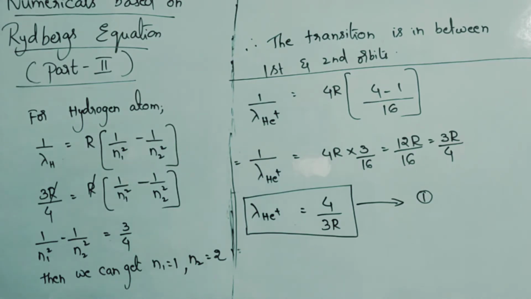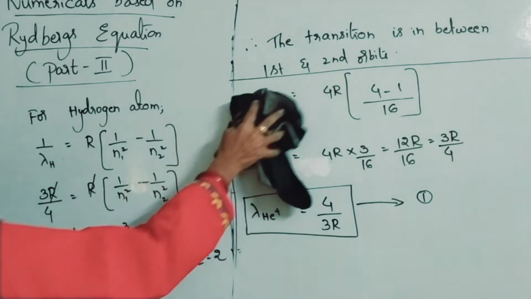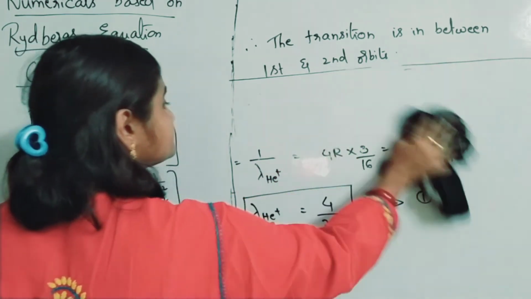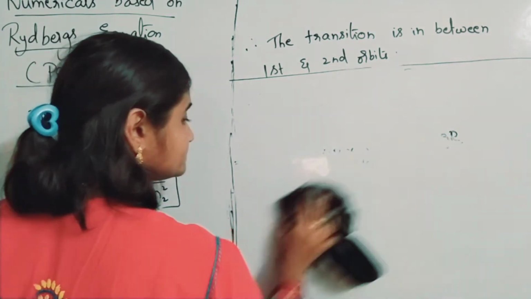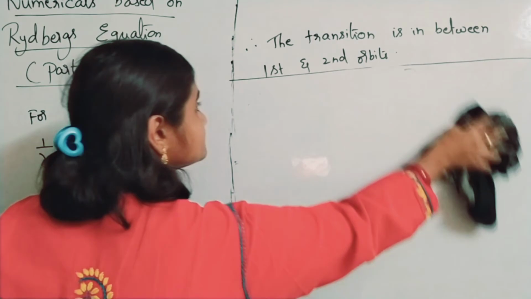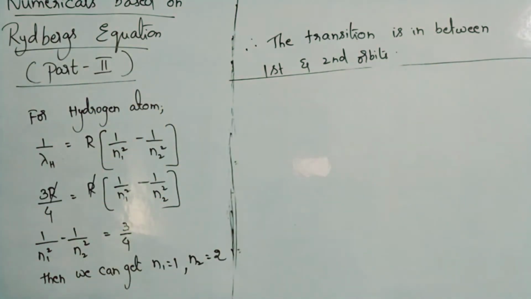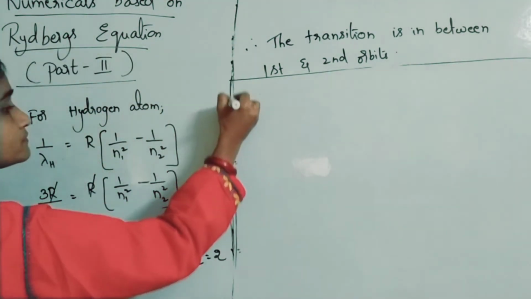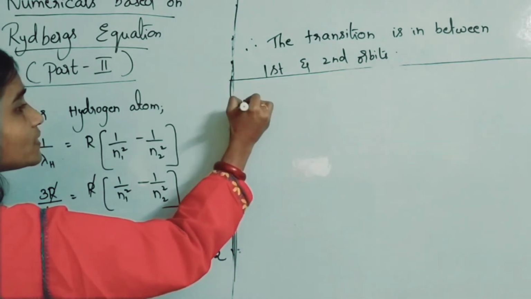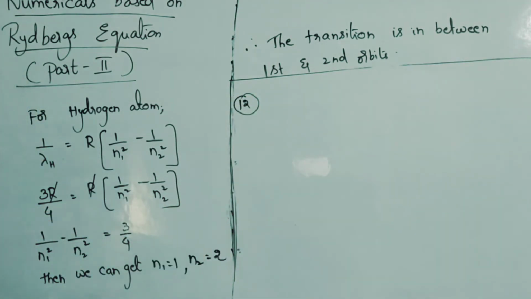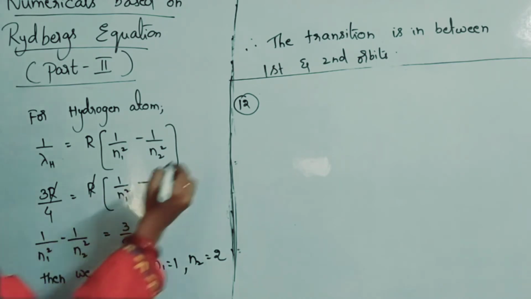Now we'll go for question number 12. So what is question number 12? Calculate the energy emitted when electrons of 1 gram atom of hydrogen. Here you are asked to calculate the energy.